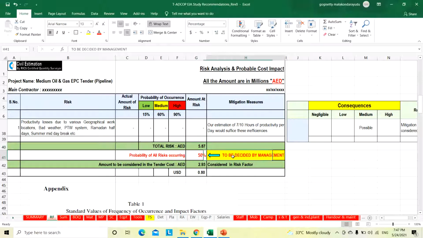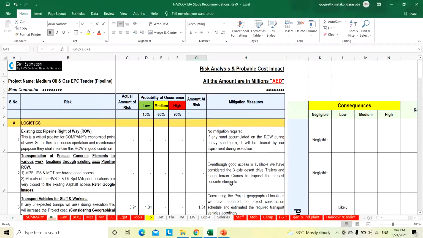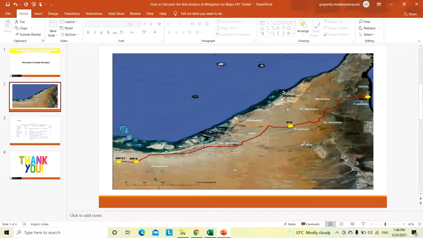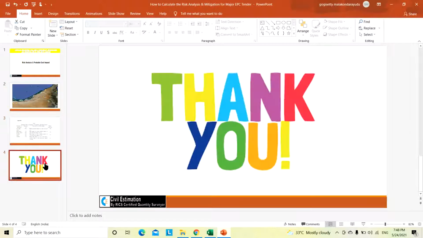So finally management decided to consider only 50%. Then finally it will come to 2.93 million AED, which is about 0.80 million US dollars. Like that, we need to consider the risk analysis and probable cost impact. Thank you very much.